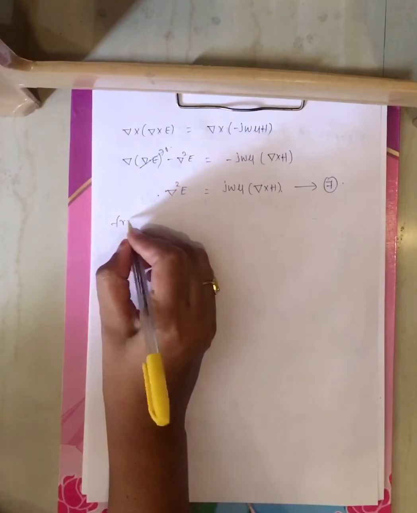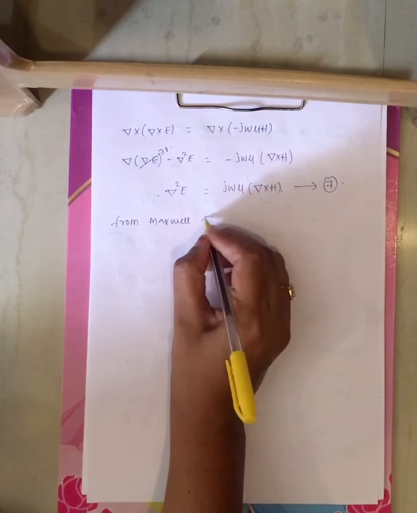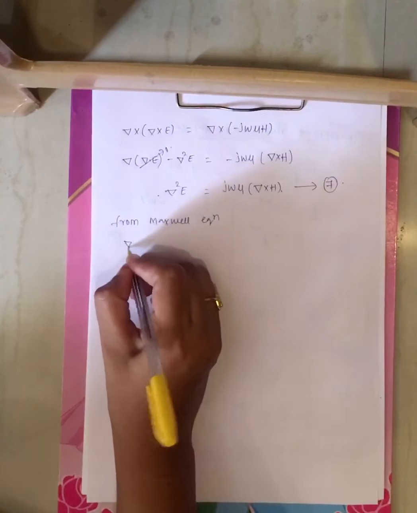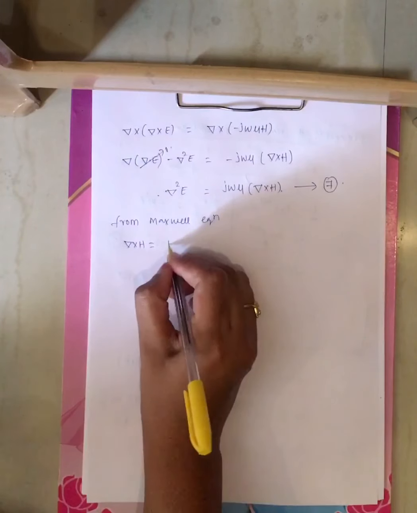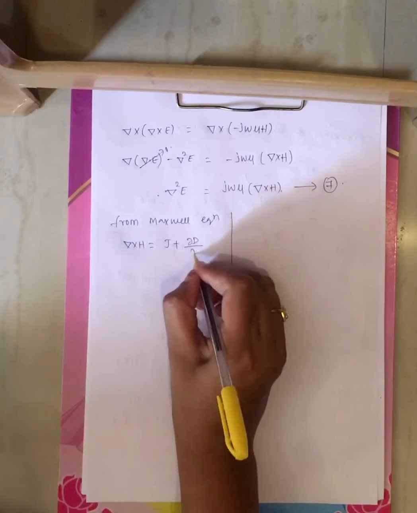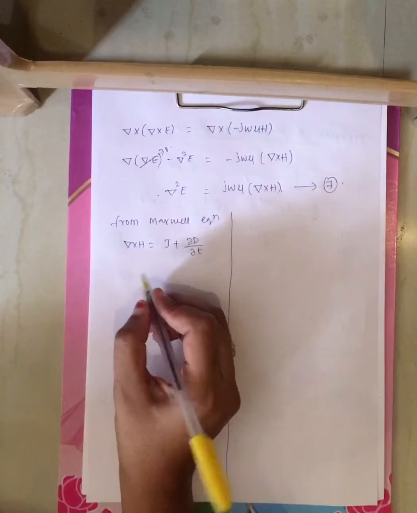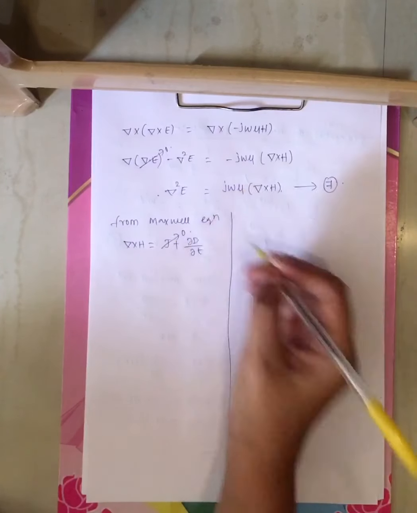Now you know another Maxwell equation. From Maxwell's equation, del cross H is nothing but J plus dou D by dou t. Since it is free space, J is 0.